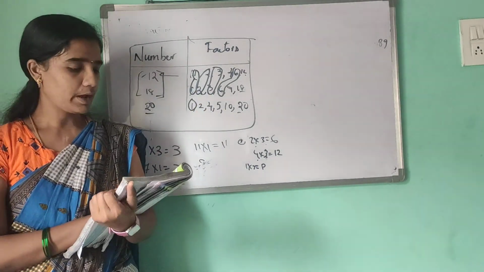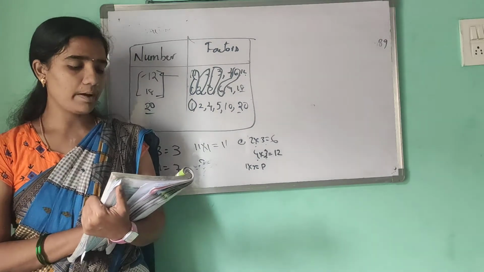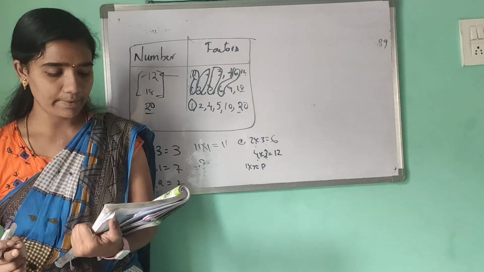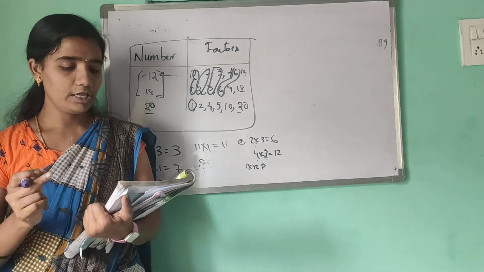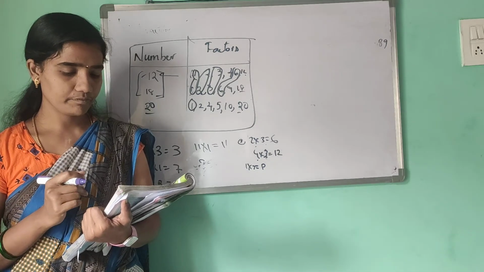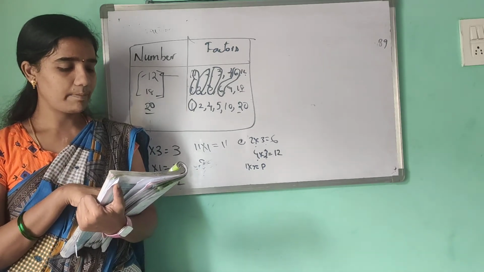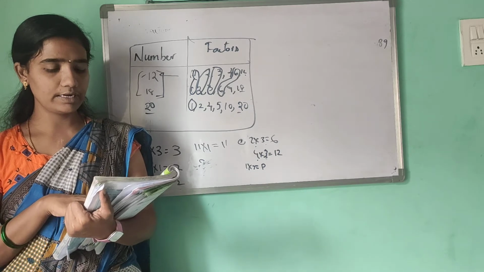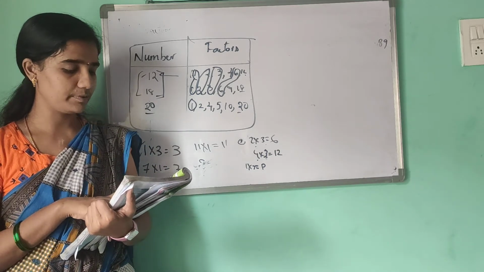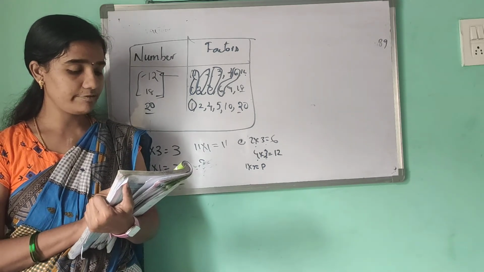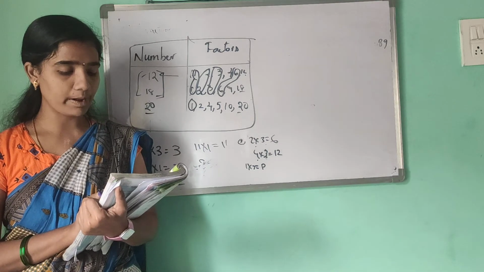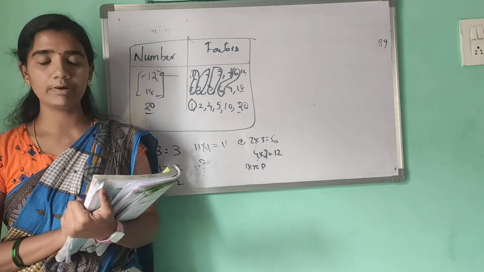Co-prime numbers. Coming to the fourth one, if a number is divisible by another number, then it is divisible by each of the factors of that number. Fifth one, a number divisible by two co-prime numbers is divisible by their product also.